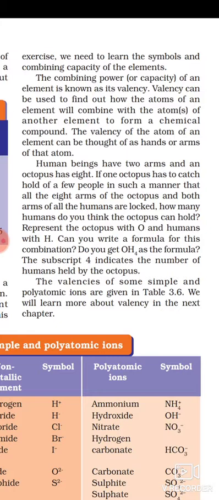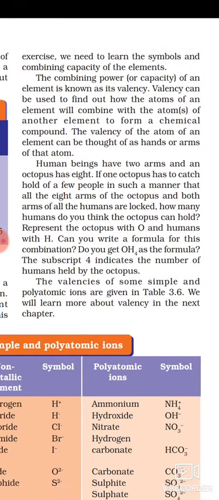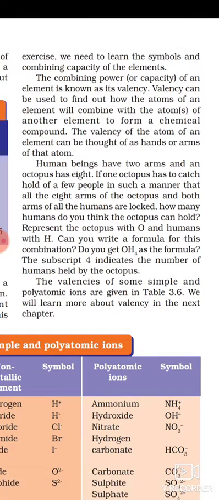Okay, so what is the combining power? Combining power is known as valency, and valency means how many atoms can be held by another atom. For example, as I told you, you have two hands and I am providing you two footballs.